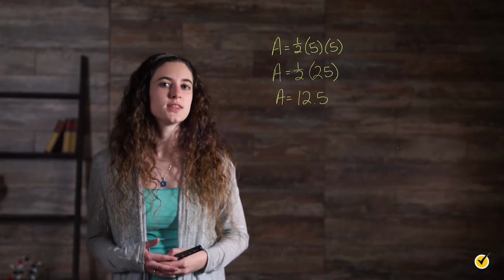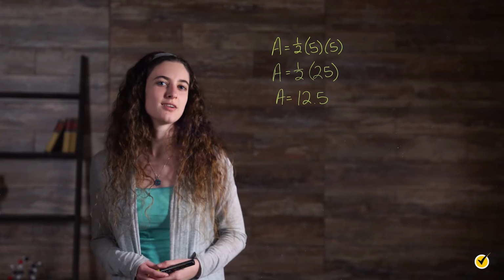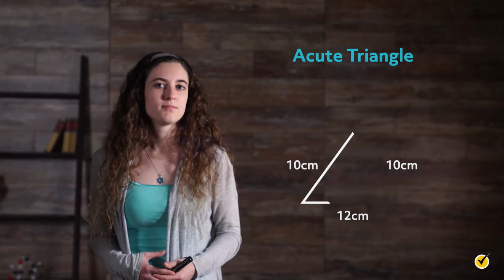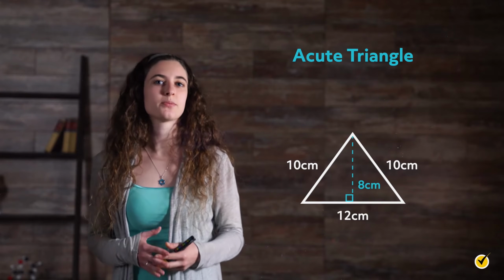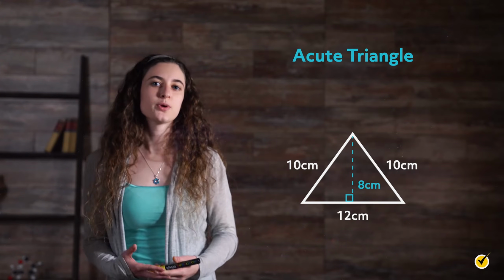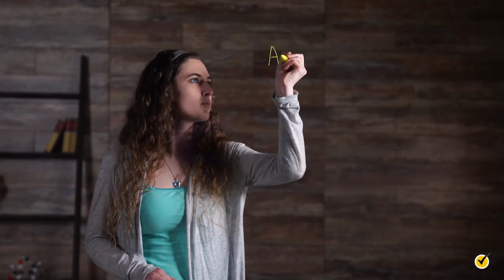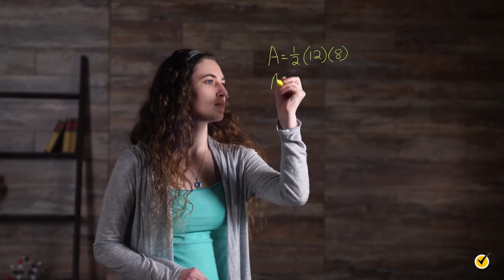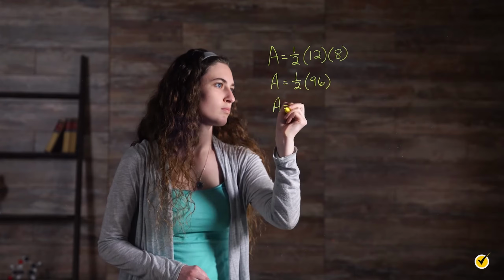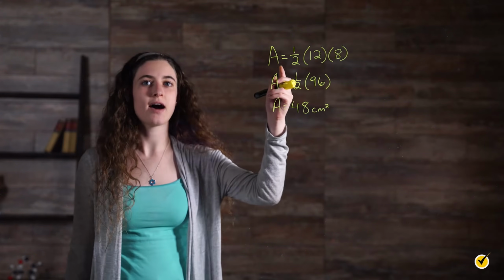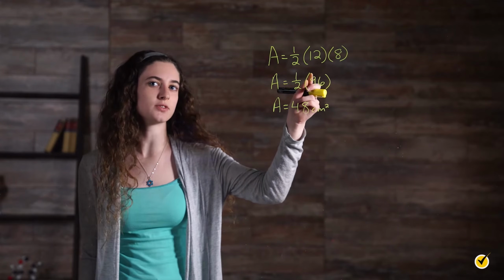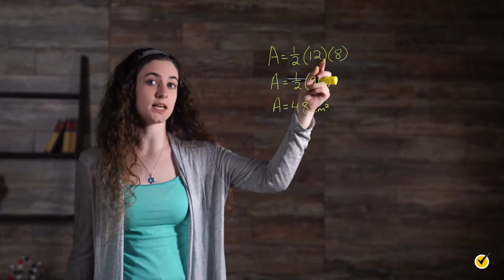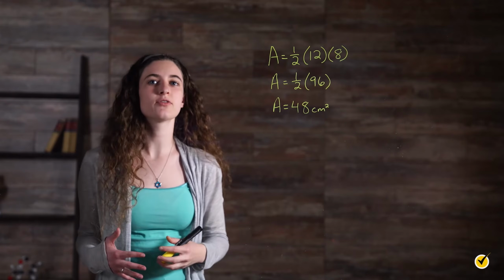All we have left to do is find the area of acute and obtuse triangles. Let's start with an acute triangle. Note that the height is always perpendicular to the base. From here, we can find the area. Here we have our area equals 1/2 times the base, which in this case is 12 centimeters, times the height, which is 8 centimeters. So we get 1/2 times 96 from 12 times 8, which gives us 48 centimeters squared.